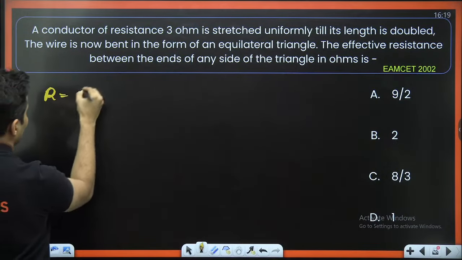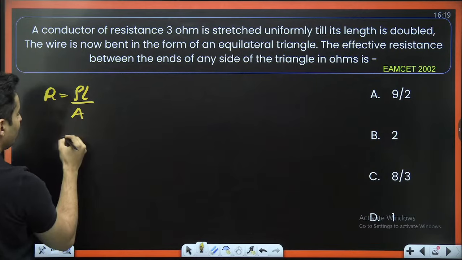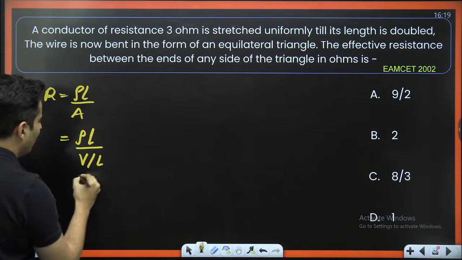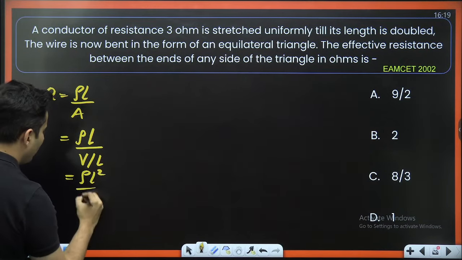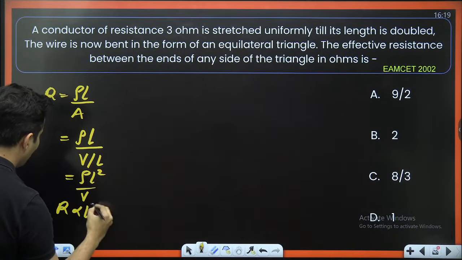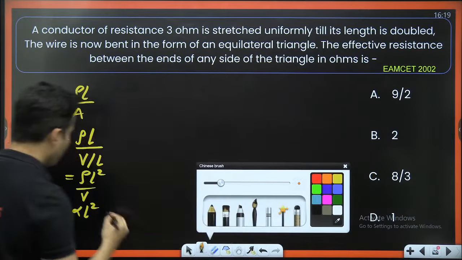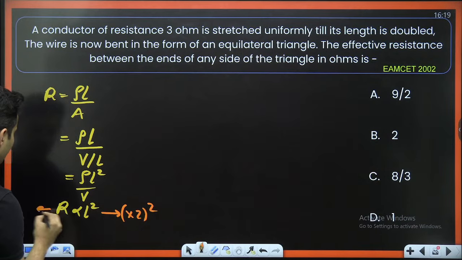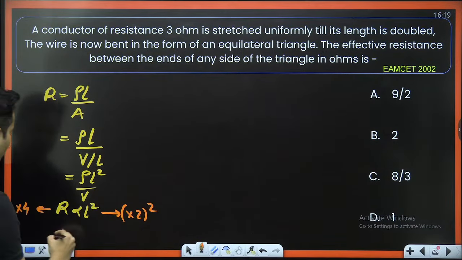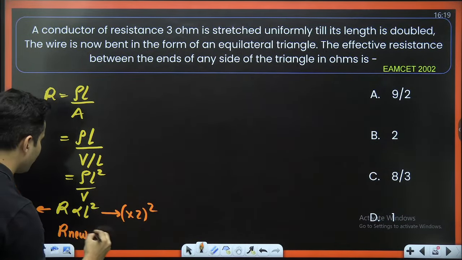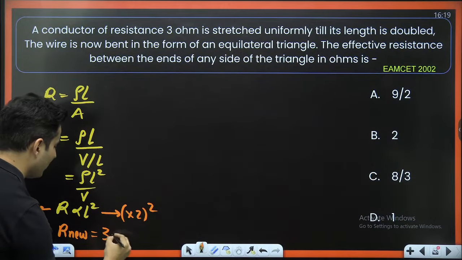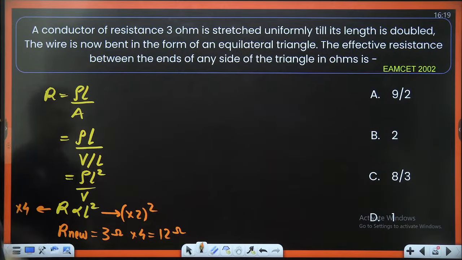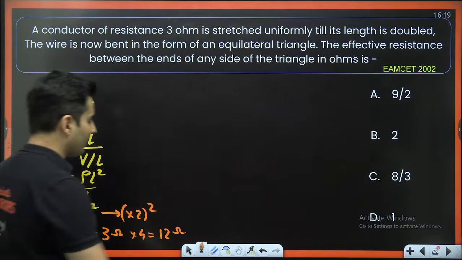Remember, resistance is rho L by A, but do not say it is proportional to length, because area will change, and area is volume divided by length. So it will be rho L square by V. So resistance is directly proportional to L square, meaning if my length is doubled, 2 square is 4, so resistance will become 4 times. The new resistance will become the old resistance, 3 ohms, multiplied by 4, which is 12 ohms.